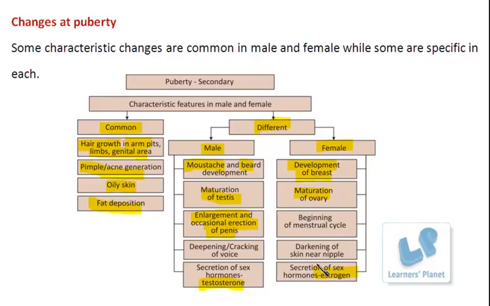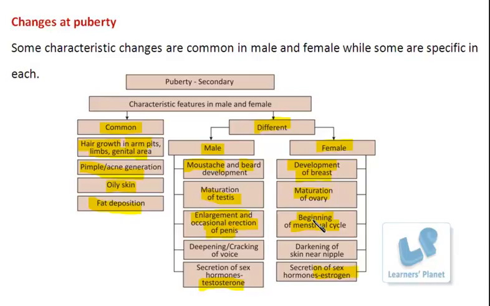These hormones bring out the different changes in the females during the secondary growth. At this age, the menstrual cycle begins in the females. This menstrual cycle, basically, you know what happens? The ovum produced by the female is going to fuse with the male gamete to produce the zygote, and the zygote will further form the embryo and produce the new individual.